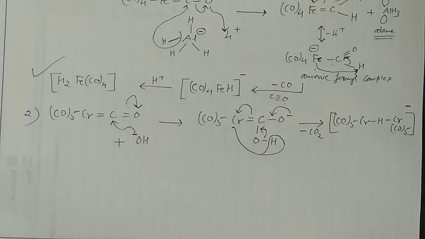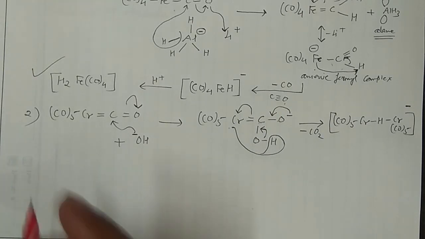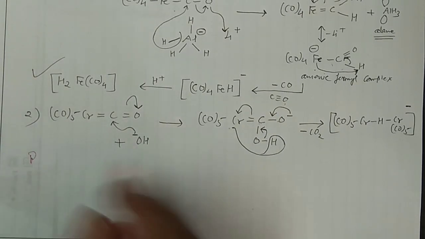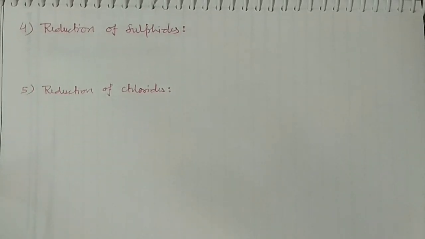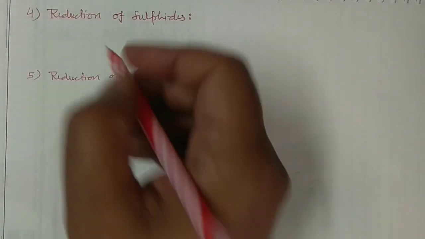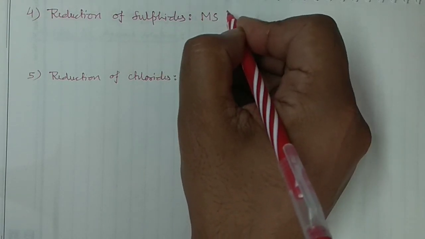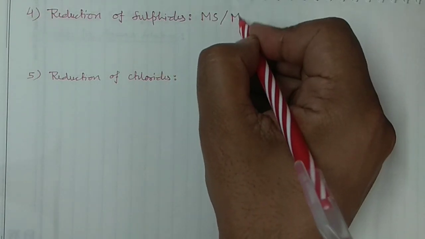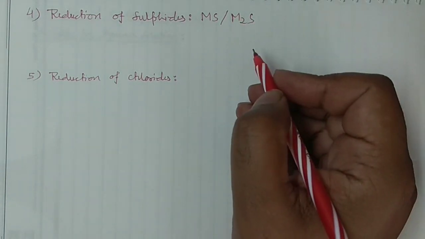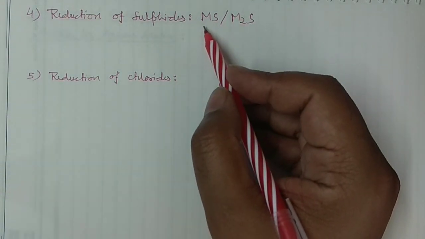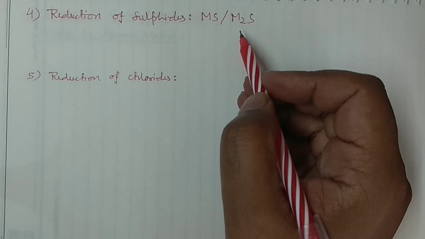And then my next method is what? Reduction of the sulfides. See where I have written. My next reaction is the reduction of the sulfide. So you can take MS type kind of thing, right? And you can take M2S. Okay. So where the metal is 1 and the metal is 2, you can take either of these two.